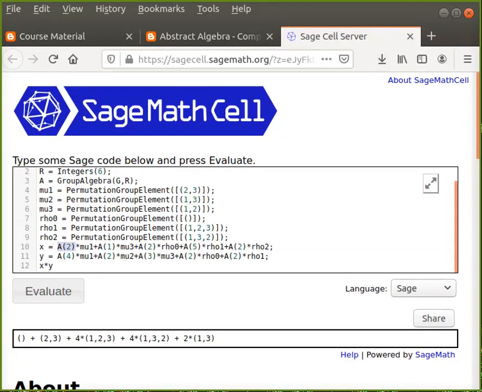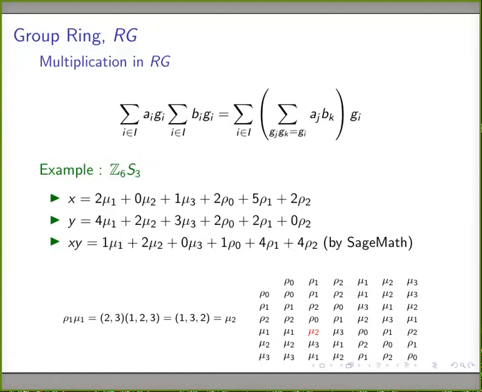Again, y is equal to 4 mu1, 2 mu2, 3 mu3, 2 rho naught, 2 rho 1. The 0 times I have ignored. And x into y is computed using SageMath. It gives 1 rho naught, 1 mu1, 4 rho 1, 4 rho 2, and 2 mu2. This is the entry I have made here. So this is computed using a computer algebra system, SageMath.